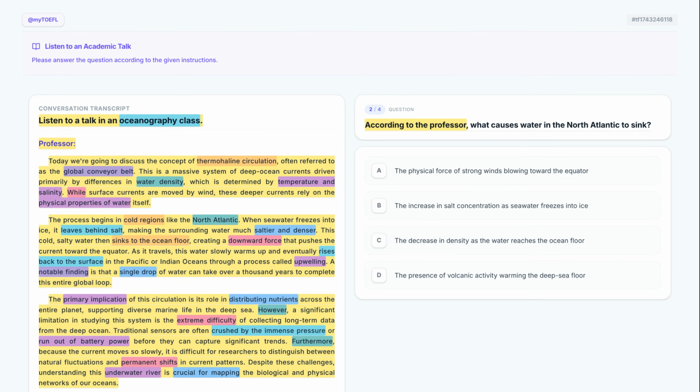According to the professor, what causes water in the North Atlantic to sink? This question focuses on a specific cause and effect relationship. We need to find the exact reason the professor gave for what causes water to sink in the North Atlantic.